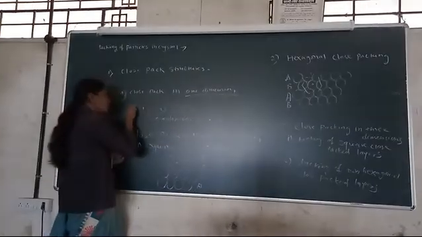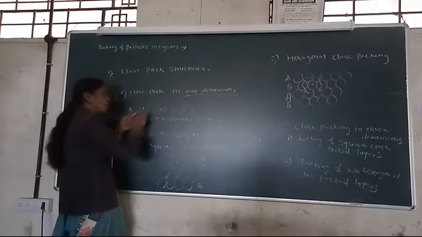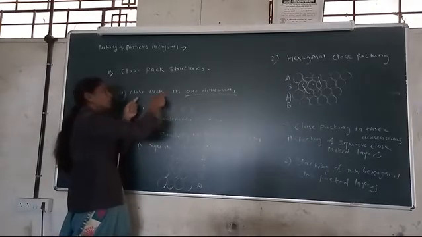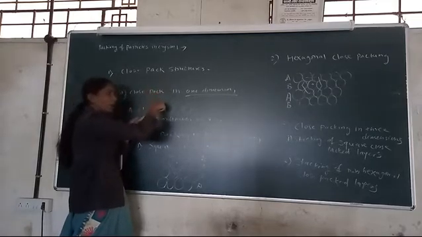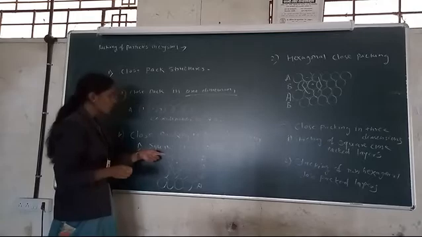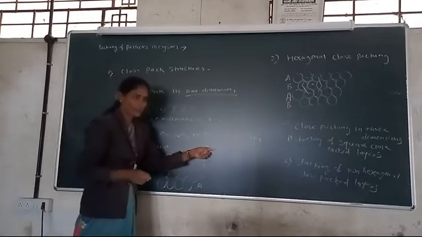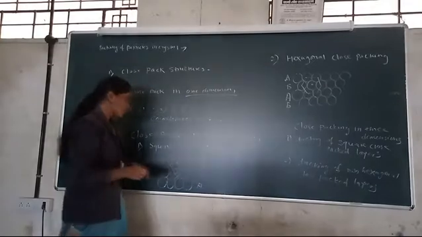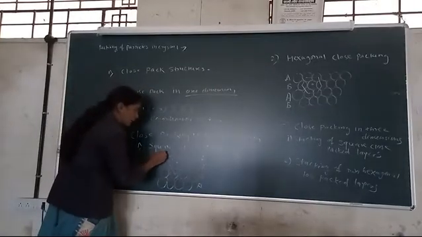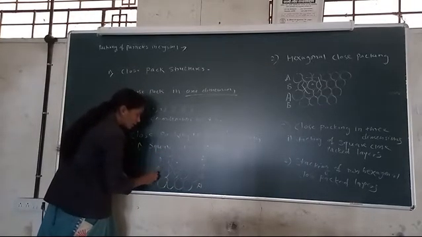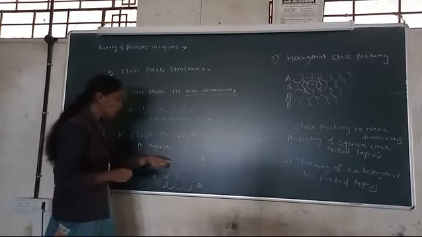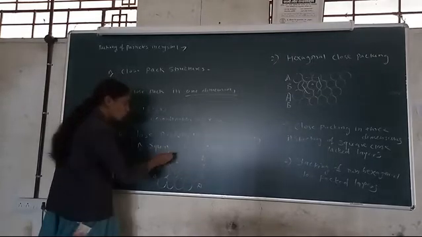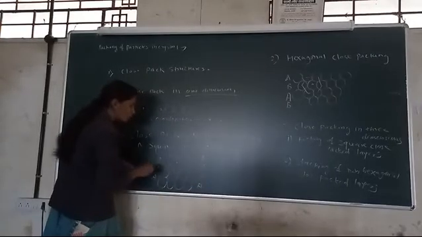This is called A. Then an A layer is placed over another A, again placed over another A. This type is the square close packing two dimension structure, that is, a linear line of one dimension placed for another A, continuing to form a square close packing structure.